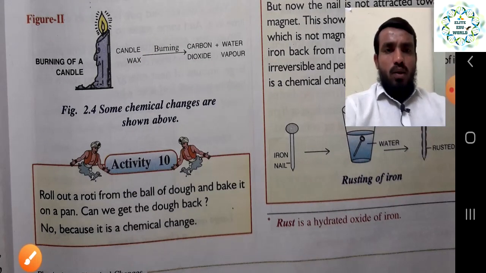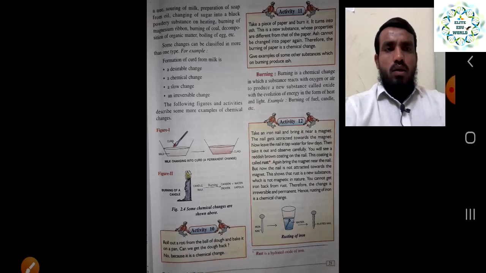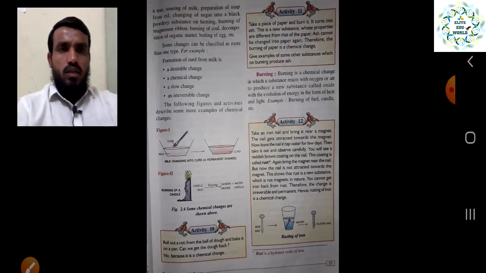We have taken an example also. If you make a dough, and then make a chapati, and once you bake it on the pan, it will not come back to the normal stage. So that is also a permanent change, right.